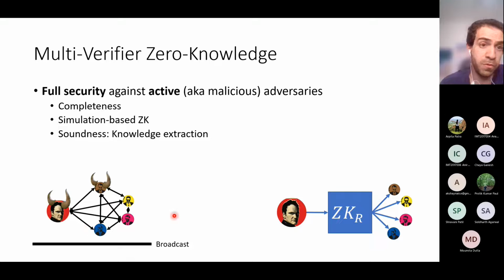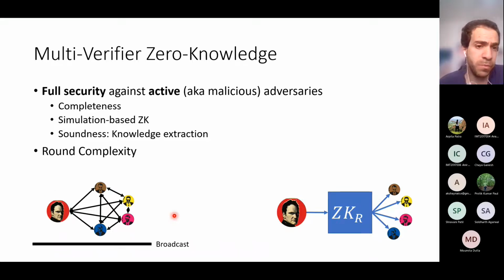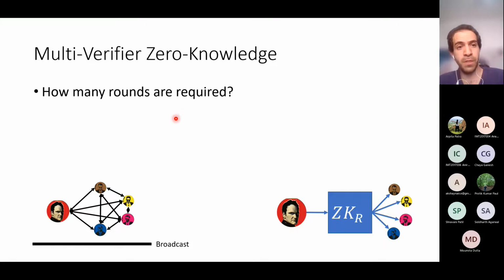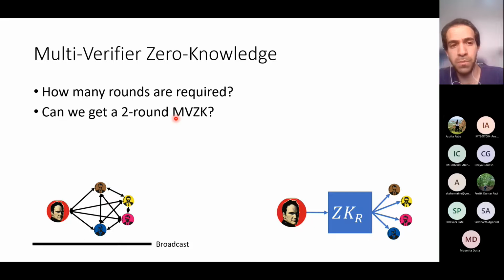So those are some of the guarantees of full security against an active adversary. And in this work, we studied the round complexity of protocols that provide those guarantees. So we ask how many rounds are required. And in fact, in this work, we are mainly interested in a two-round protocol for MVZK. So we require a two-round protocol that provides full security against an active adversary.